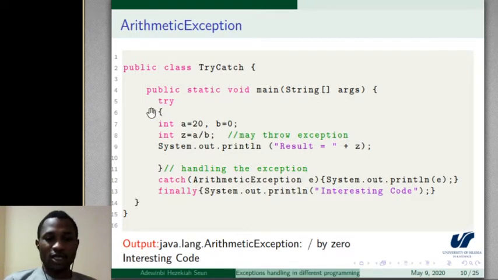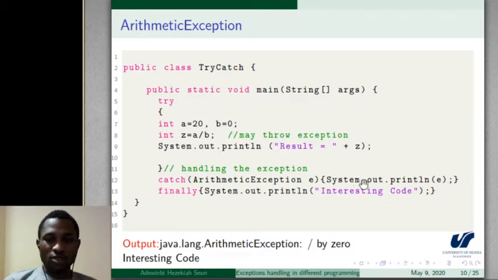So how do we handle this in Java? As I said earlier, we use try, we use catch, and finally. a is 20, b is 0, a divided by b. This is the program. The program that may raise an exception will be between try and catch. Then in catch, we have the arithmetic exception, say e.